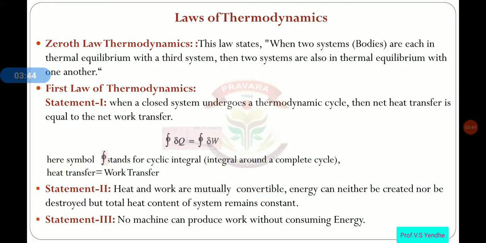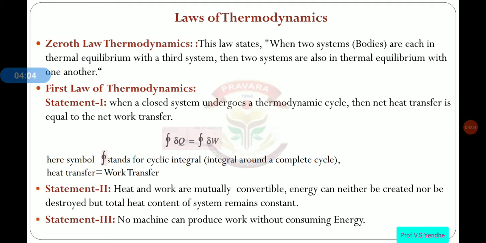Then very important laws of thermodynamics. The laws are asked in every exam. The first law is the zeroth law of thermodynamics. This law states that